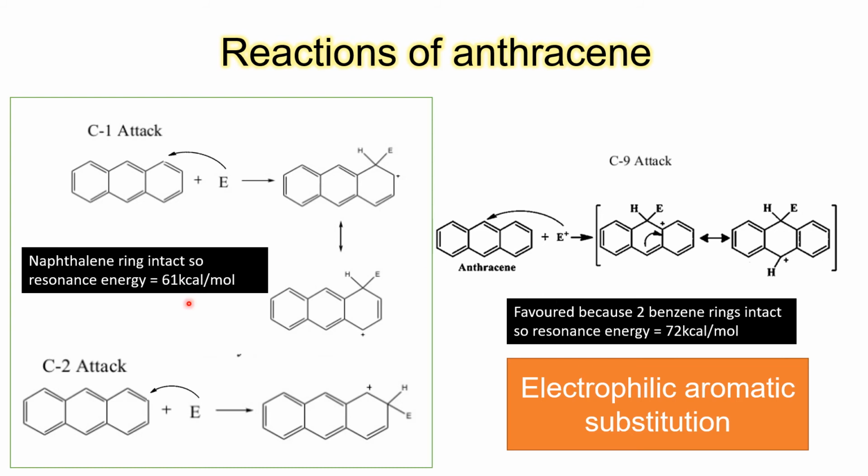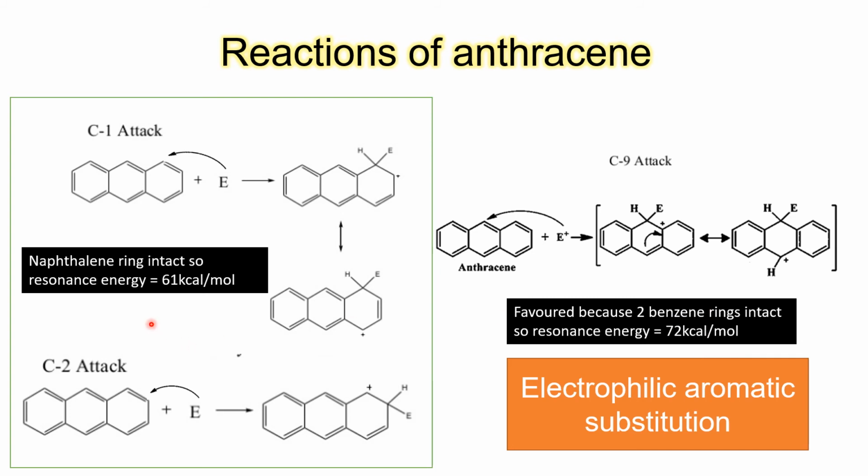But the thing is, in case of C1 and C2 attack, we have the naphthalene ring intact. So naphthalene ring resonance energy is 61 kilocalories, whereas in case of C9 attack, we have two benzene rings which are intact. One benzene ring has 36 kilocalories per mole, so two benzene rings have energy 72 kilocalories per mole.